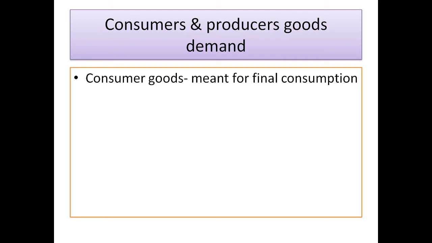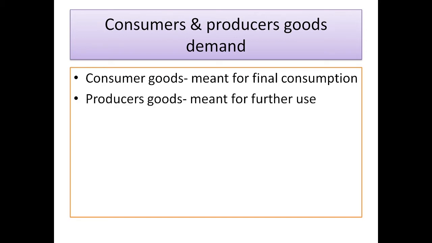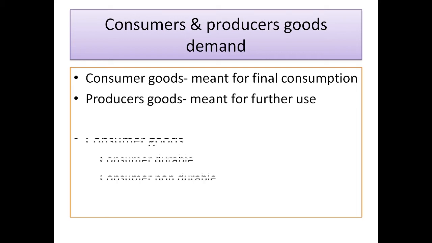While producer goods are those goods and services meant for further use in production, or to produce other commodities or services. They are purchased by the producer for producing other commodities. So these are producers goods.